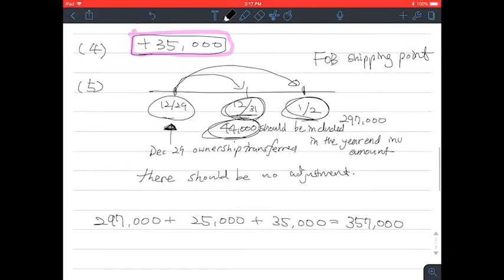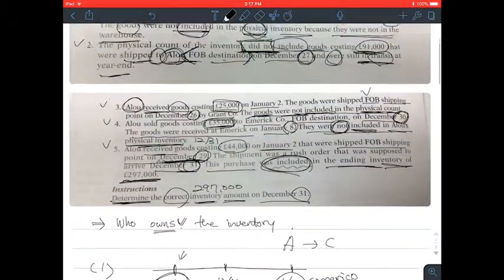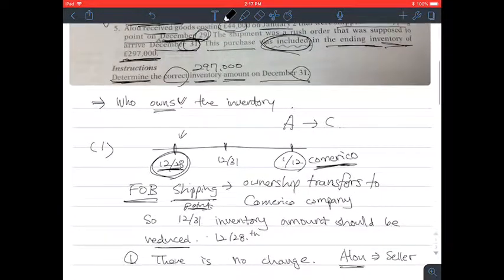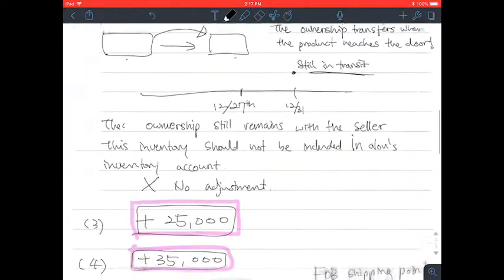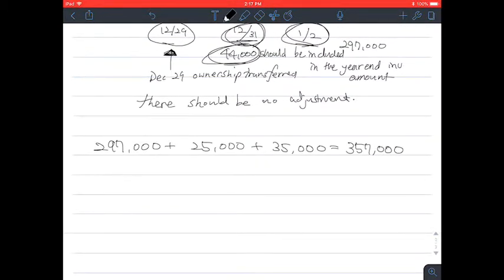Okay, so in this question we have to know when there is a transfer of ownership. When the ownership transfers, the inventory amount should also be transferred, and there should be changes. Okay, that's it for this.